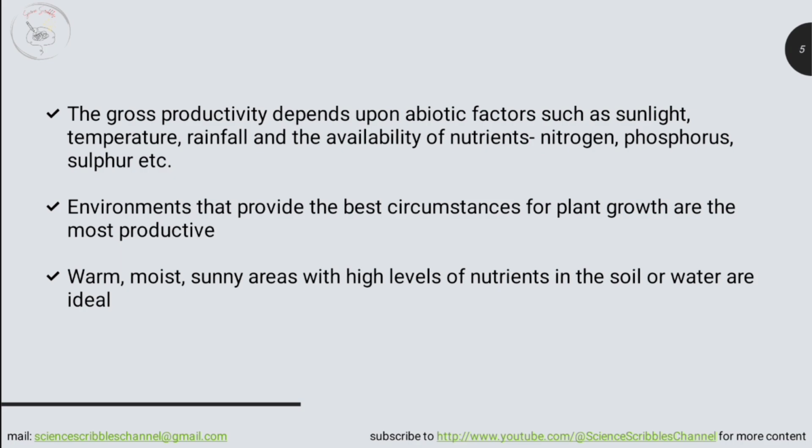That is, warm but moist sunny areas with a sufficient amount of various nutrients for photosynthesis are ideal for production. For example, production in deserts is low because of scarcity of water. Open oceans are also less productive due to low supply of nutrients, whereas productivity of marshes and estuaries is high as these ecosystems receive enough sunlight and are rich in nutrients.